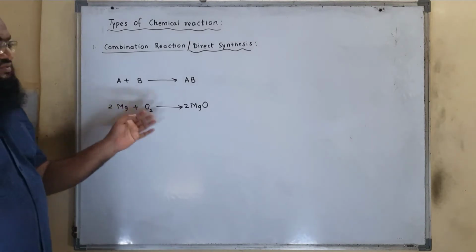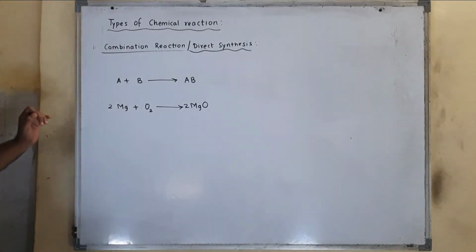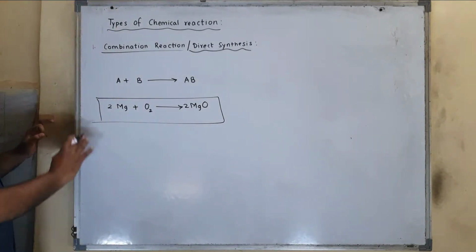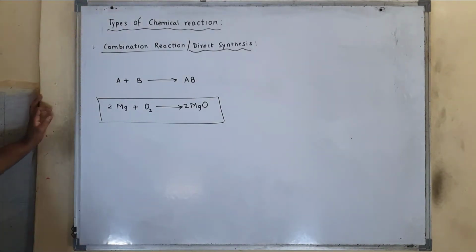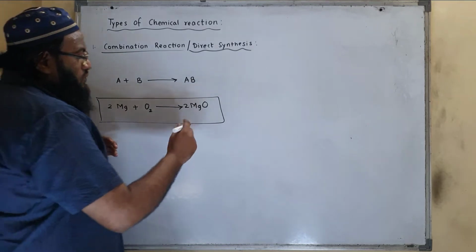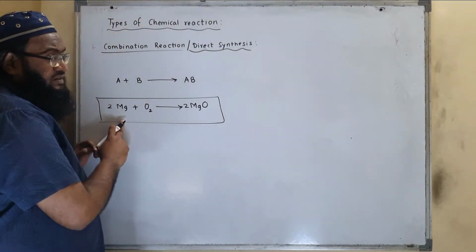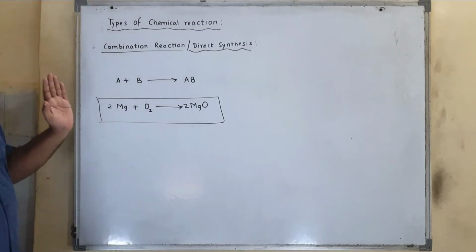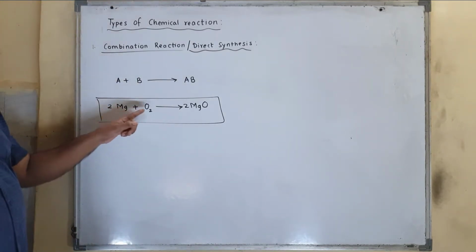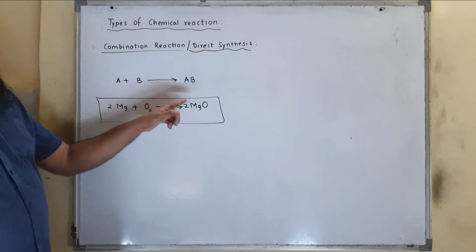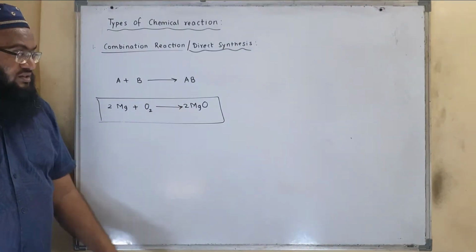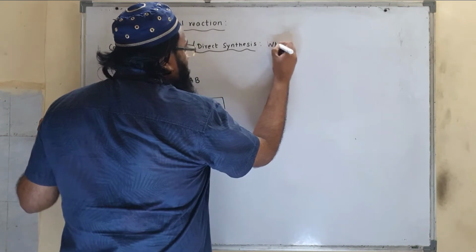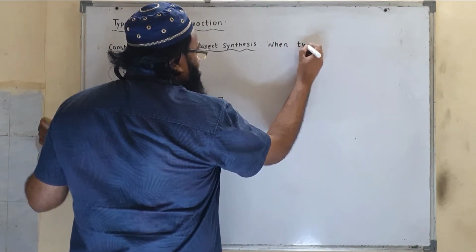Now this reaction is very important reaction. Now how the question will be coming for examination? Question will be, what happens when magnesium ribbon is burnt in air? What happens when magnesium ribbon or magnesium wire is burnt in air? It combines with the oxygen present in the air, and it will form magnesium oxide.